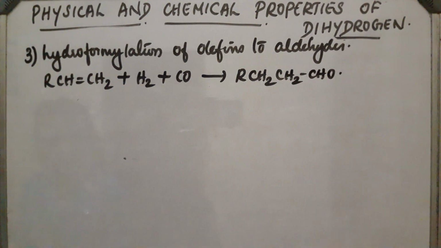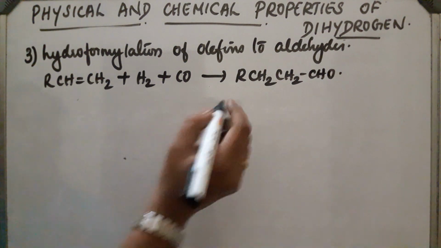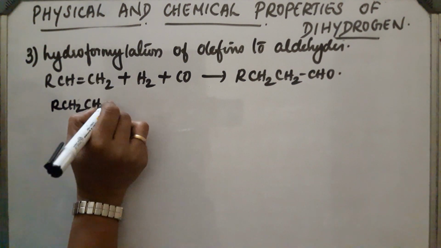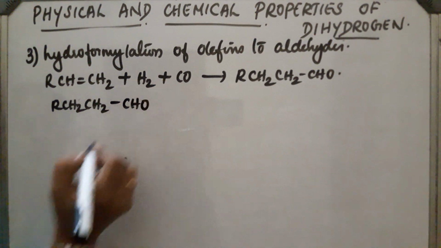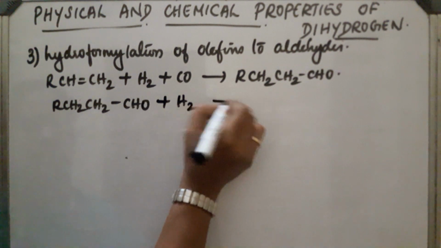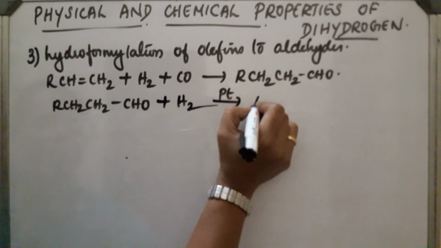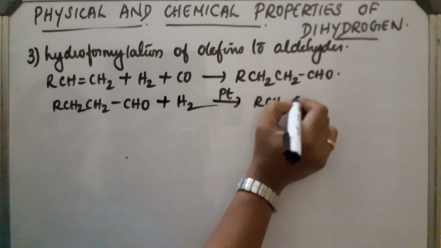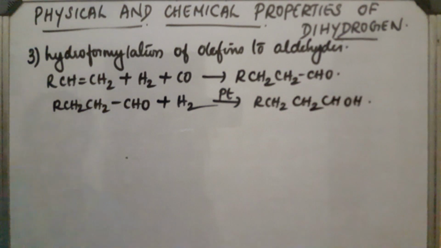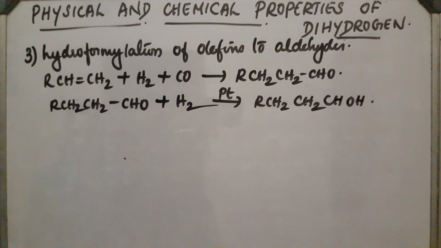This is then reduced to alcohol. RCH2CH2CHO, reduced in presence of platinum, gets converted into RCH2CH2CH2OH. These are the different chemical properties of dihydrogen.